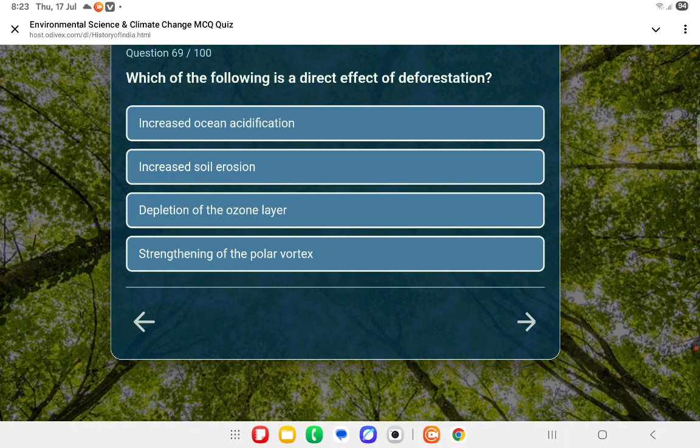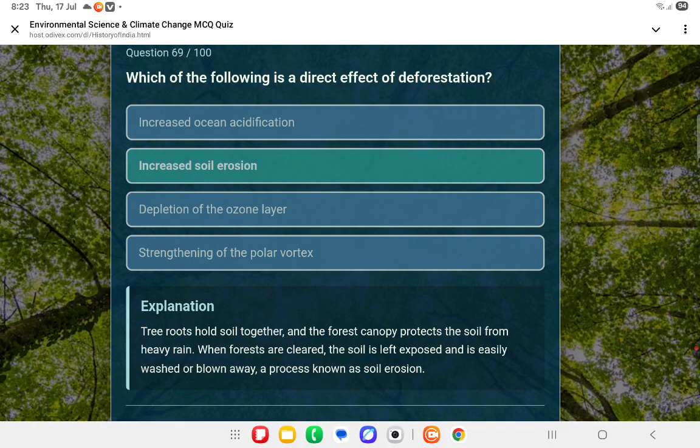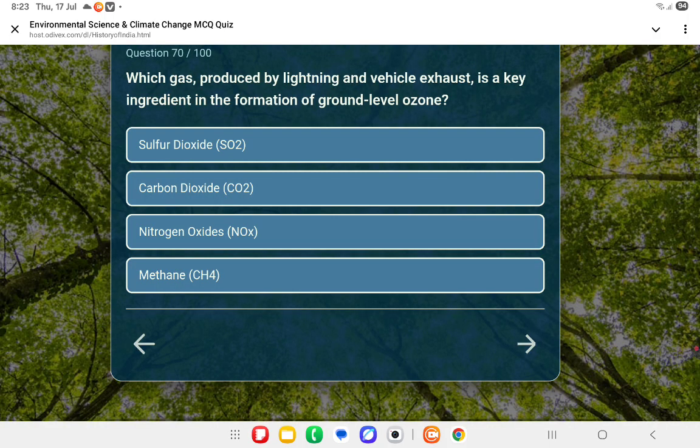Next question. Which of the following is a direct effect of deforestation? Increased soil erosion, deforestation directly causes it. Next question. Which gas produced by lightning and vehicle exhausts is a key ingredient in the formation of ground level ozone?